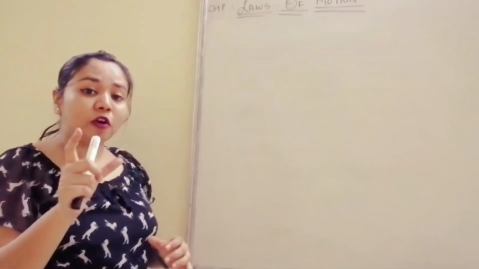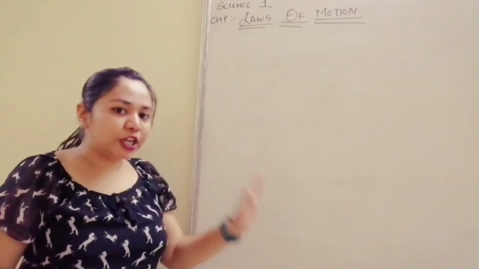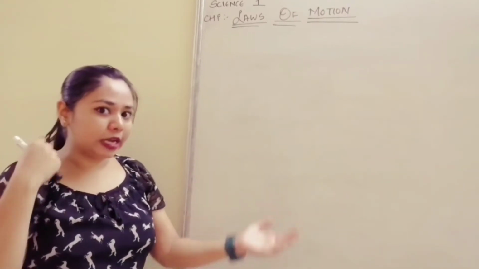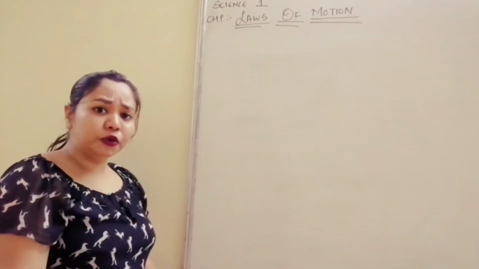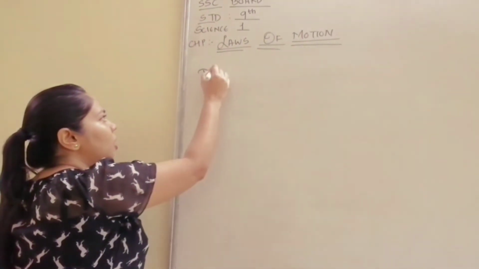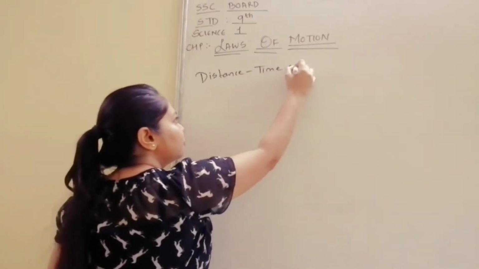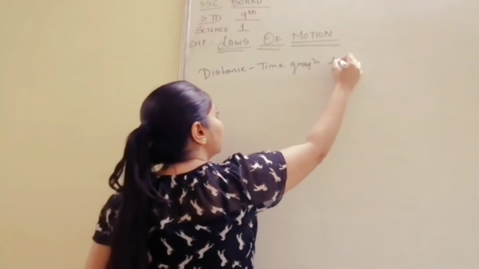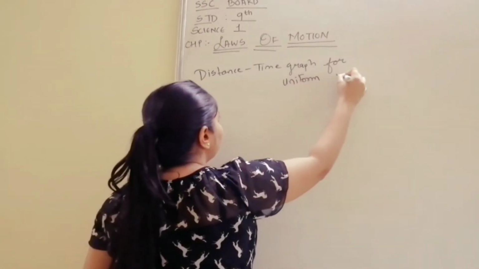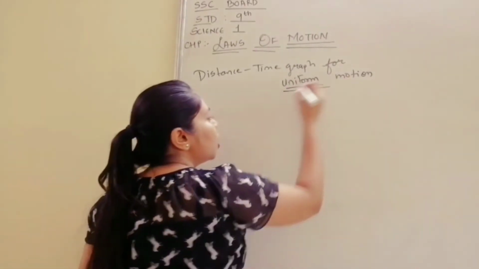So the term uniform means discipline. Whatever is in discipline is constant, it is not changing, or it will remain the same after some period of time. That is called uniform. Now let us understand the distance time graph for uniform motion.